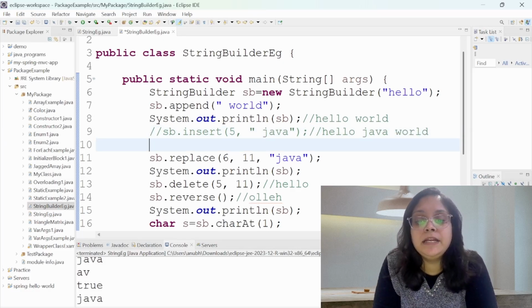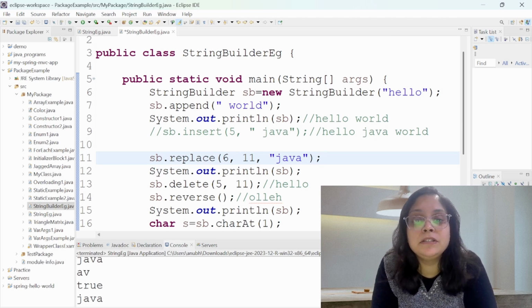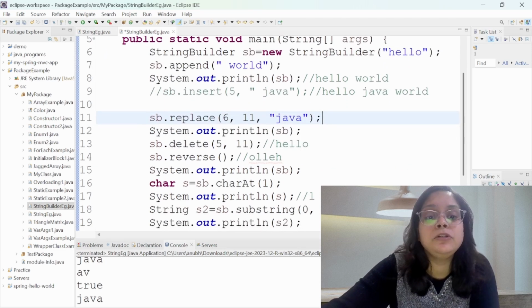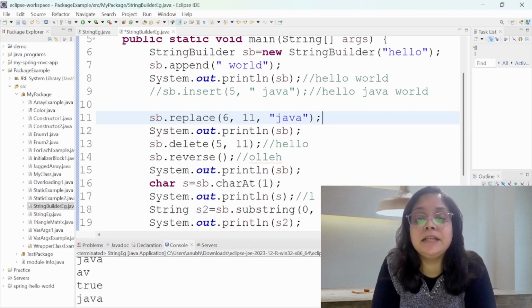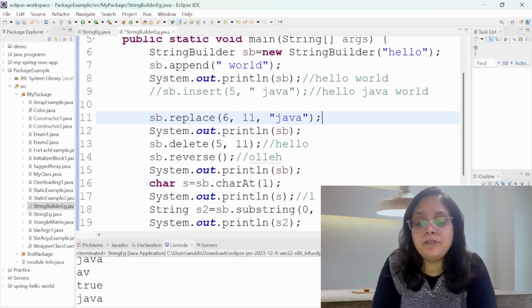Now in case you want to replace certain characters or strings in your original string, that you can also do with the help of the replace method. Here you will be giving the starting and the ending index, and it will be replacing world with Java. So here you will have hello Java.